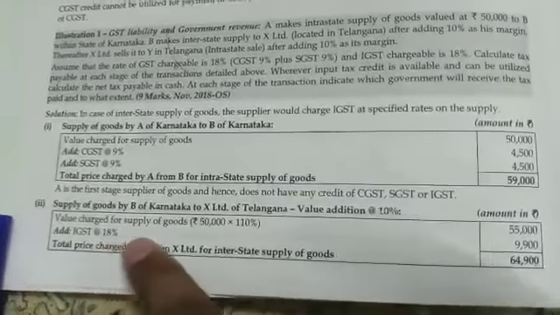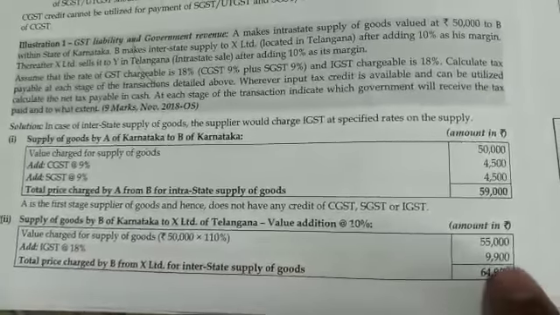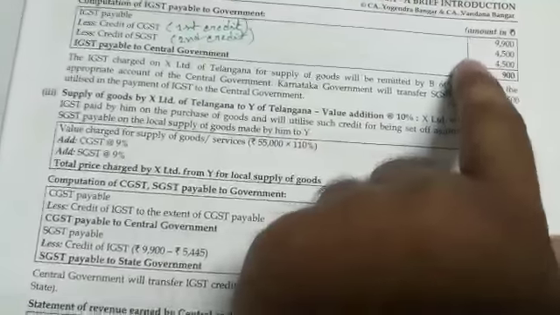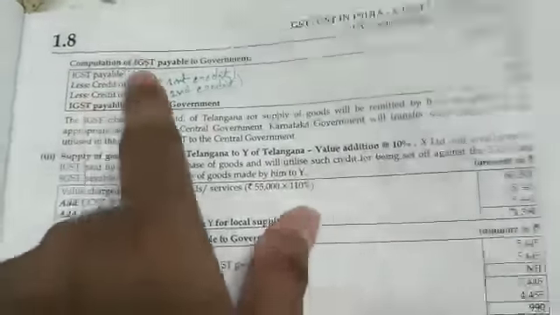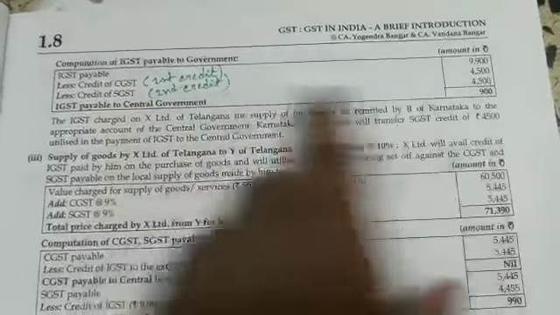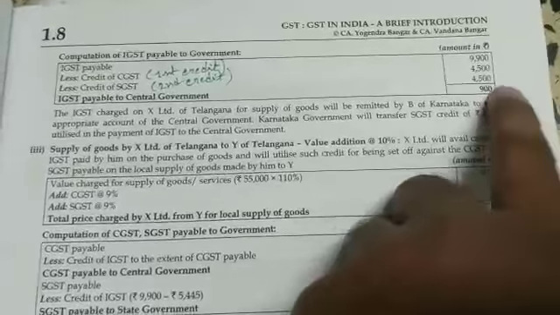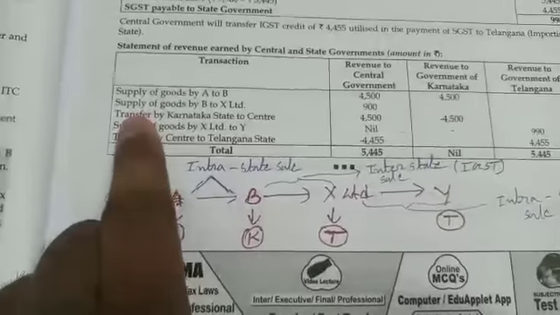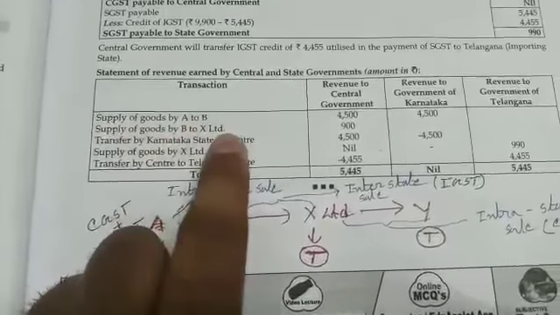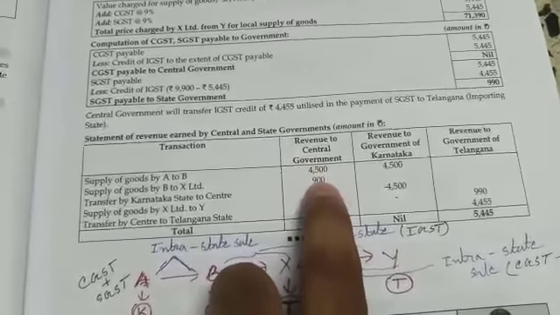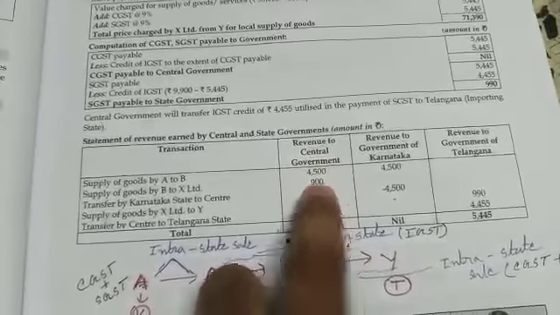Here the output tax was generated in the form of IGST of rupees 9,900, but against this output tax the input tax was availed by A Limited in the form of CGST first and then in the form of SGST, and net IGST of rupees 900 was paid by B Limited on account of the central government. So here for supply of goods by B Limited to X Limited, B Limited paid net tax of 900 on account of central government in the form of IGST.